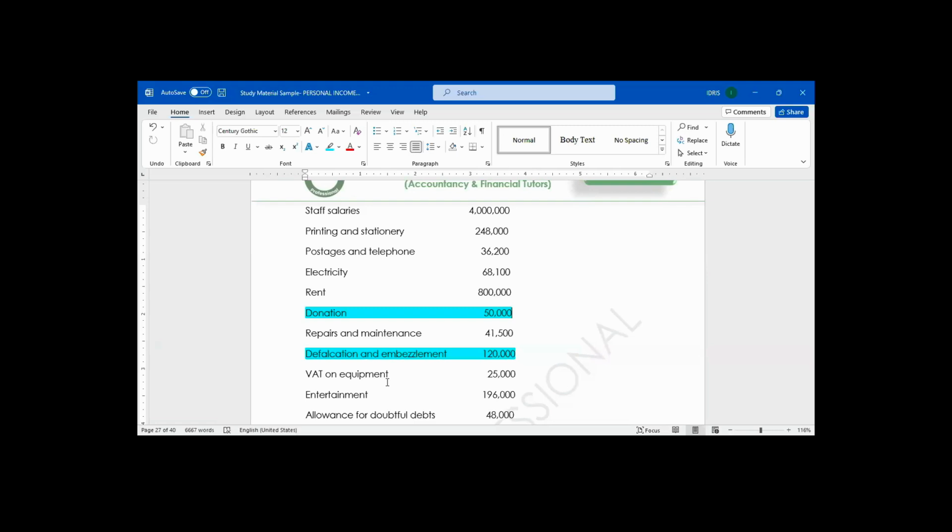Yes. So I will disallow it by adding it back to net profit.